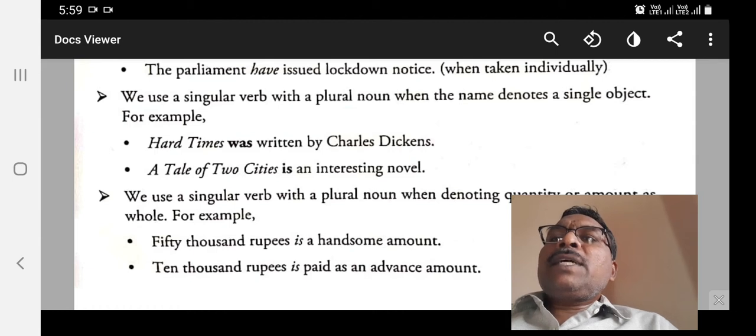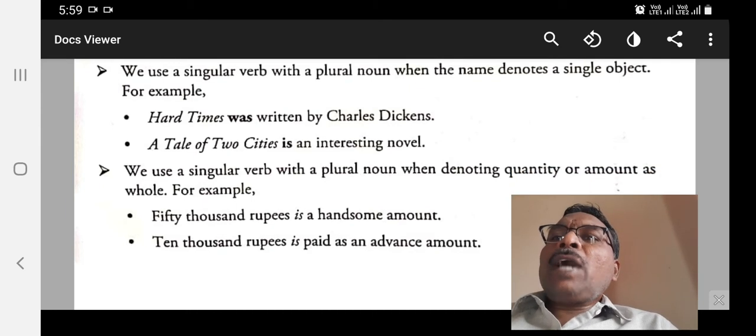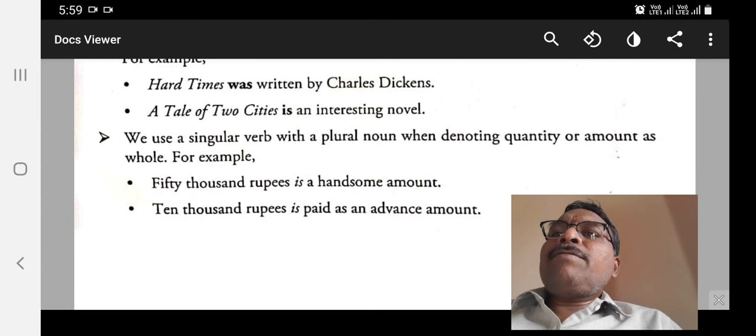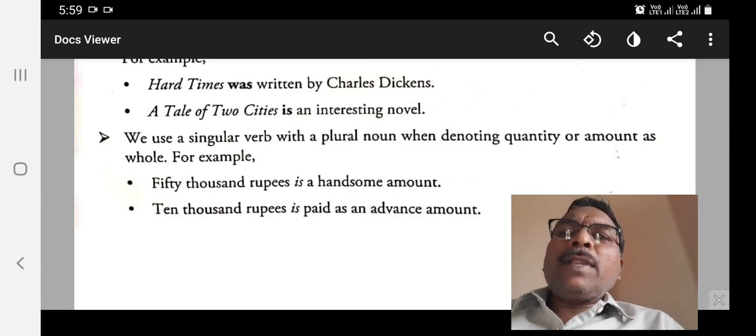We use a singular verb with a plural noun when the name denotes a single object. For example, Hard Times was written by Charles Dickens. Hard Times is the name of a novel which was written by Charles Dickens. As it is the name of a novel, it takes only was, not were. A Tale of Two Cities is an interesting novel. It is also written by Charles Dickens. It's the name of a novel, A Tale of Two Cities, so it takes is.